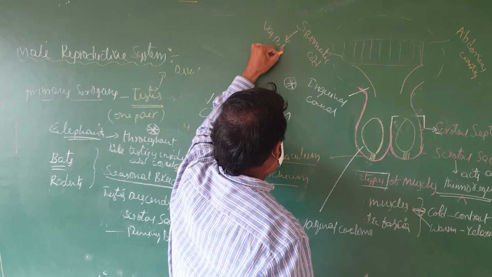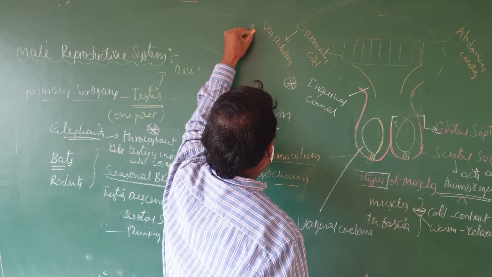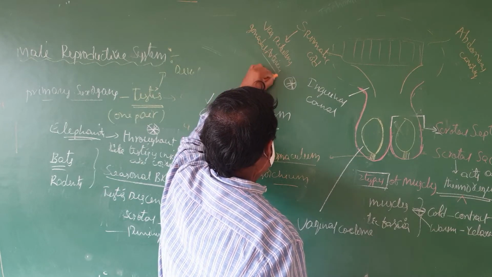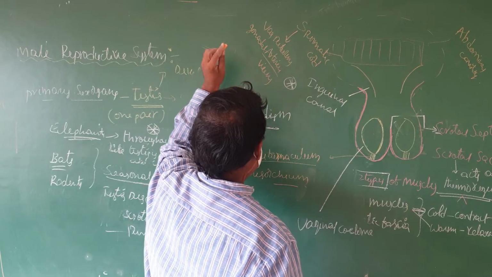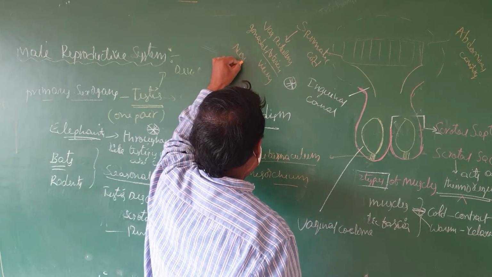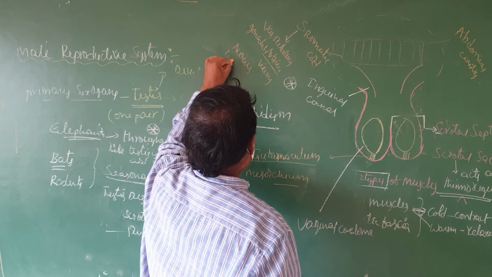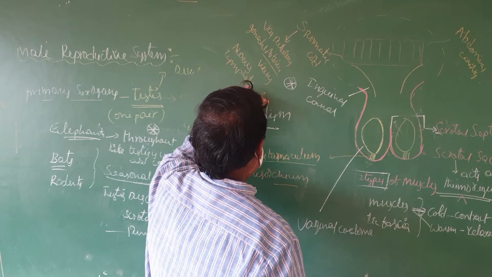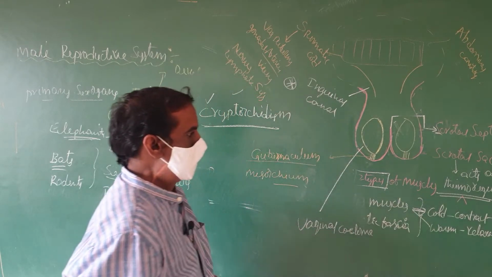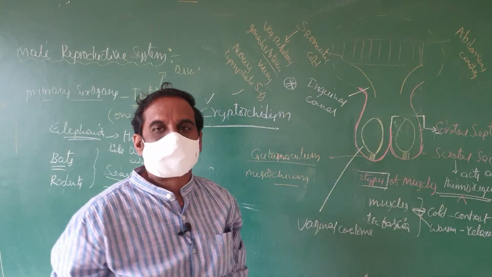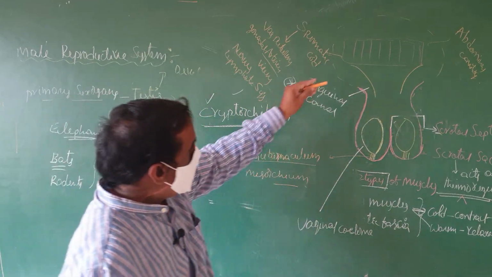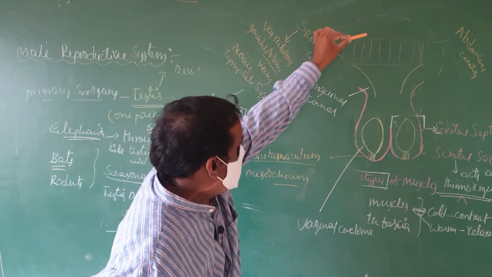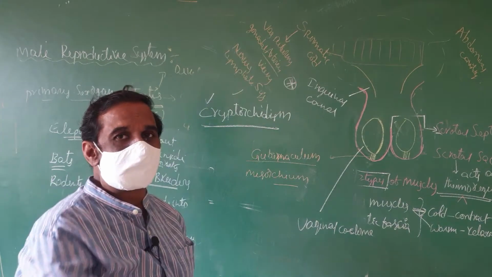Vas deferens, gonadal arteries and gonadal veins, nerves and the lymphatic system. Through the spermatic cord, gonadal arteries and veins will enter, the vas deferens enters, and nerves and lymphatic vessels also pass through.